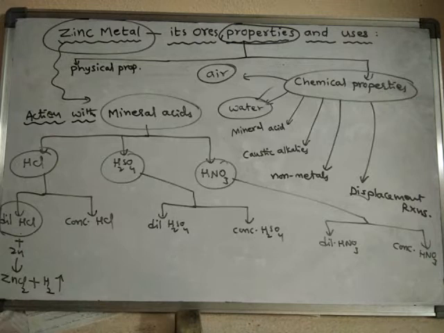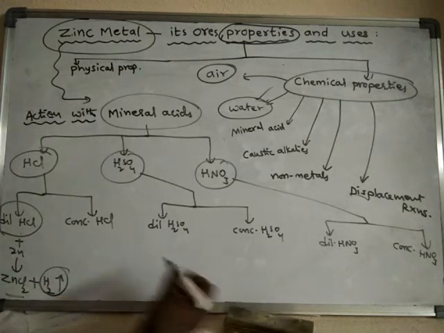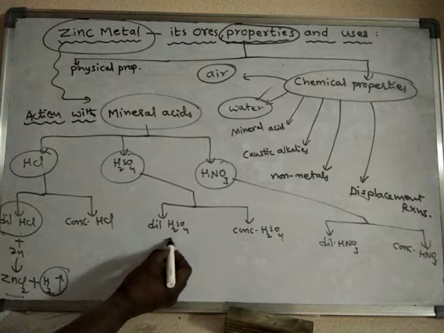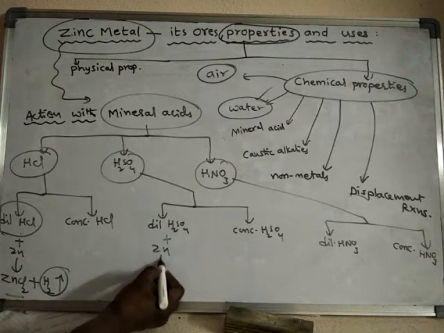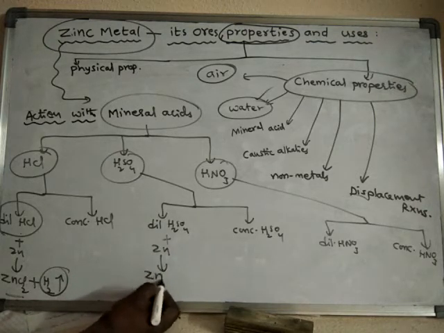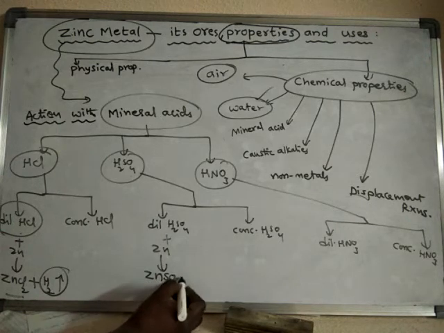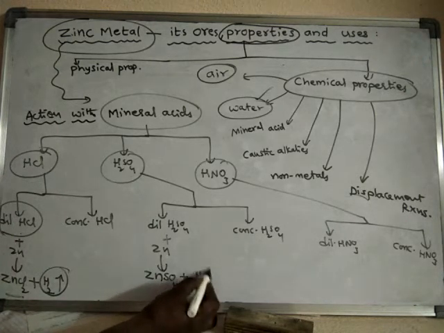With dilute HCl, it liberates hydrogen gas and zinc chloride is formed. And with dilute H2SO4 also, when reacted with zinc, it forms zinc sulfate salt, and in this case also hydrogen gas is liberated.